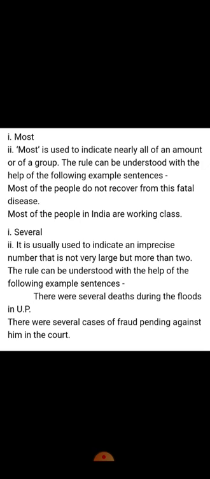Several. It is usually used to indicate an imprecise number that is not very large but more than 2. Example: there were several deaths during the floods in UP. So several deaths here signify an imprecise amount, meaning we are not exactly clear. Several deaths here means many deaths, it could be 10, 20, 30, but more than 2.